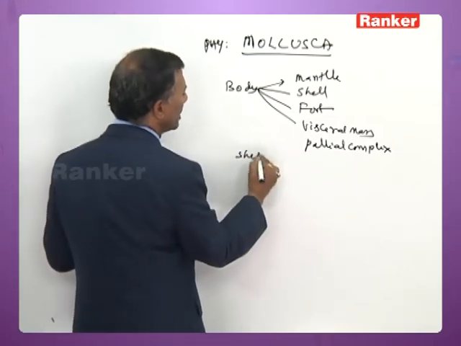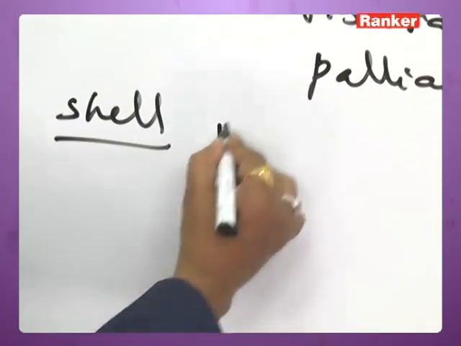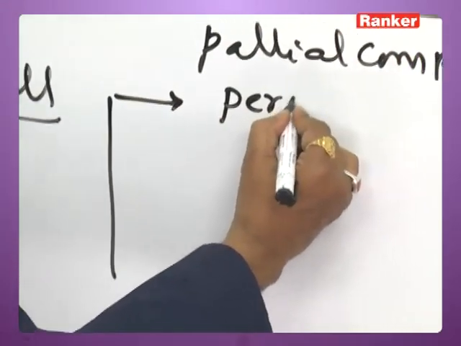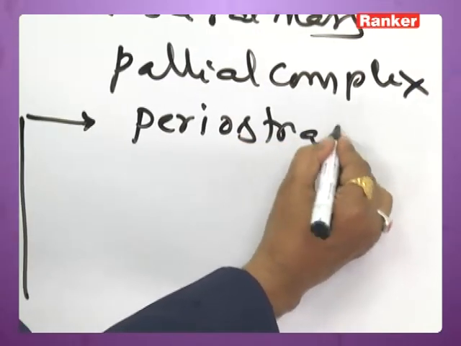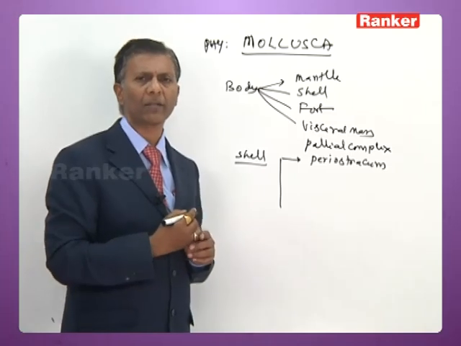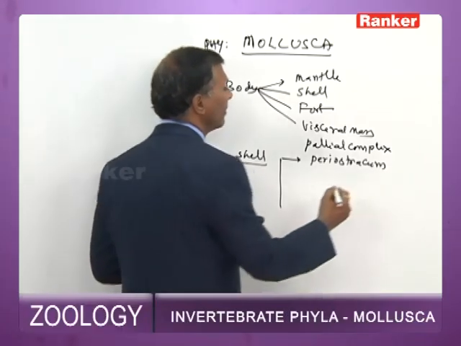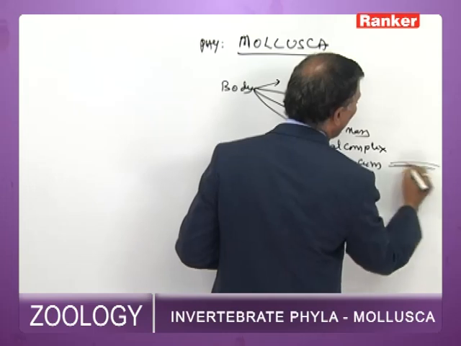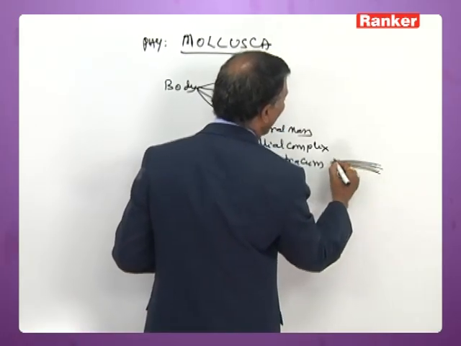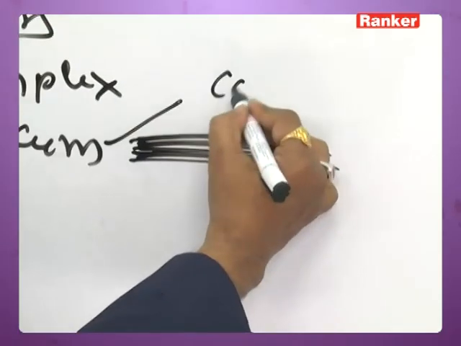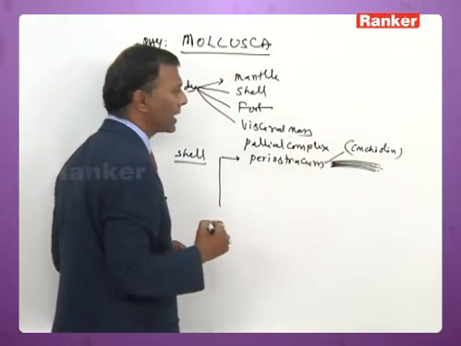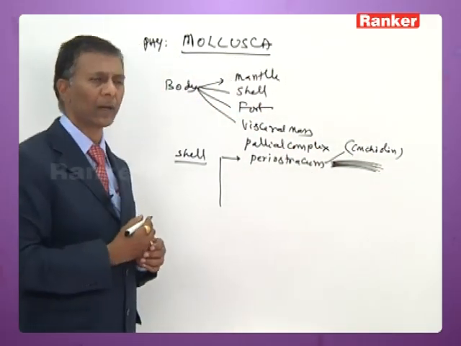Now the shell in mollusca consists of 3 layers. The outer part of the shell is called periostracum. It is made up of an organic substance called conchiolin.